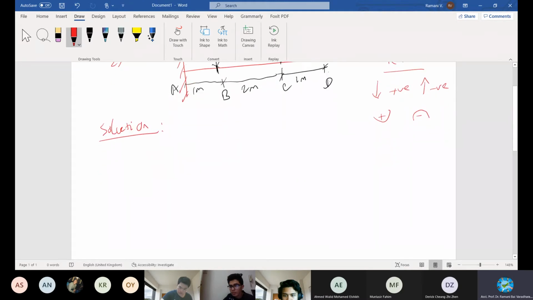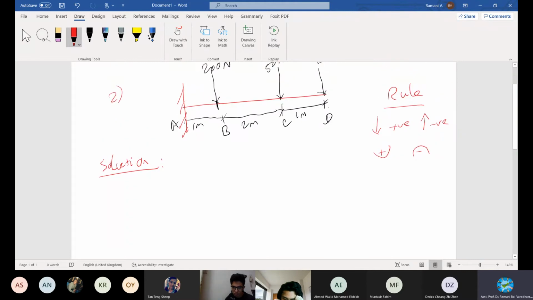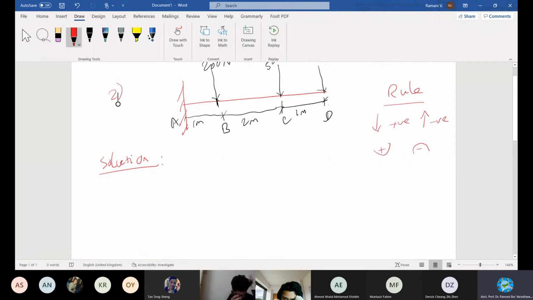Can you see the screen? Can you all see the screen? Yes. Okay. Anyone got the answer? I'm sorry, no, it cannot be like this. Okay, let me do this part only, but next class you have to solve the next question. Okay, let me start from D. Start from D. All of you follow carefully.